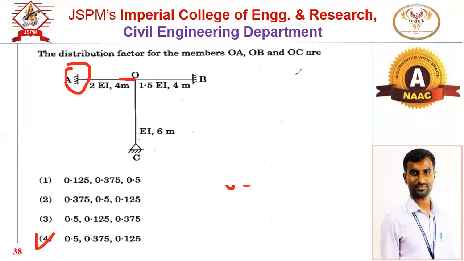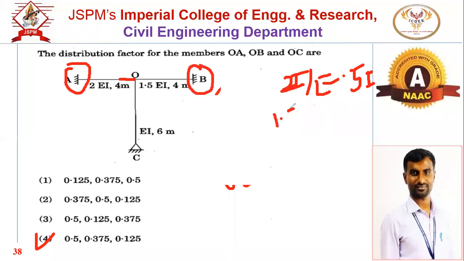The relative stiffness is given by I by L, but for the OA member the cross section is twice. So twice I divided by L, which is 4. So this will be 2 by 4, 0.5 UI. Then for OB also, far end B is fixed. So I by L, but here I is 1.5 U. 1.5 UI divided by L, which is also 4. So that will be 0.375 UI. So these are the relative stiffness.